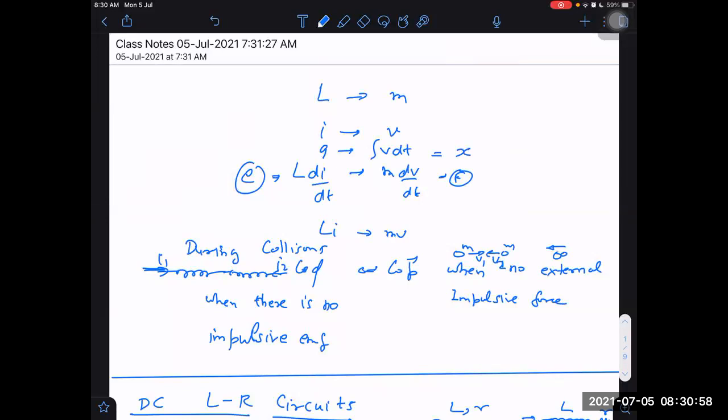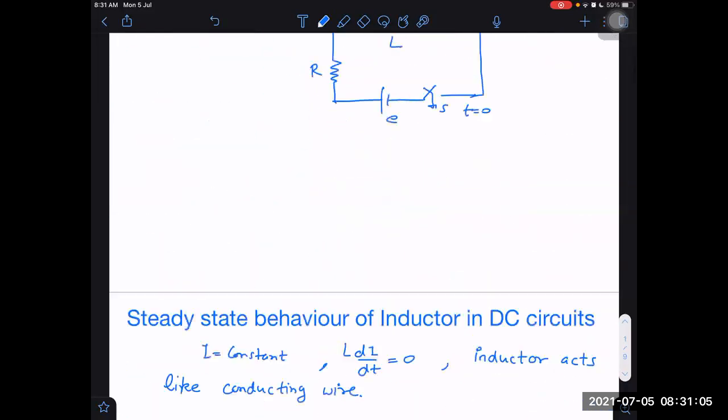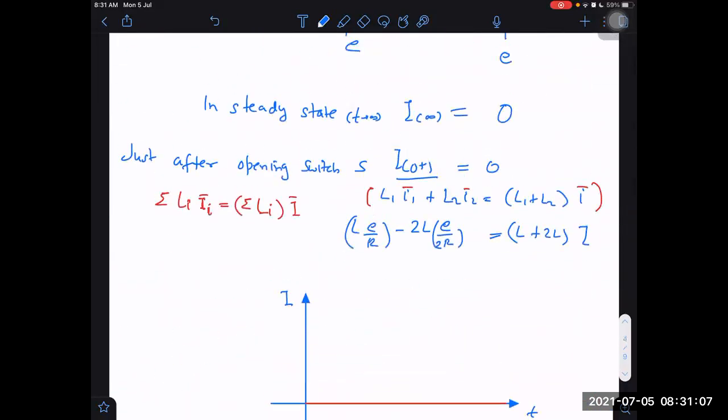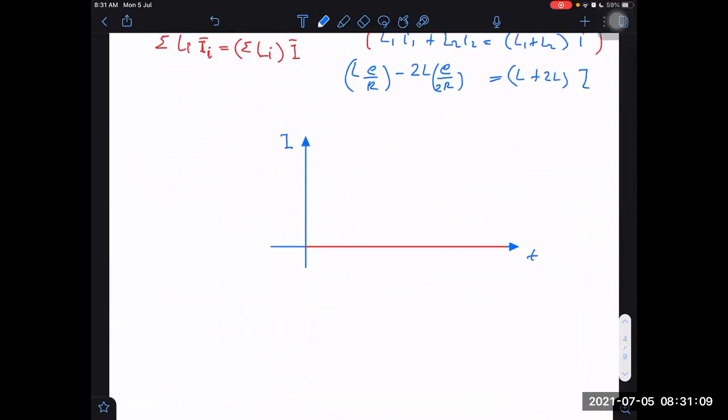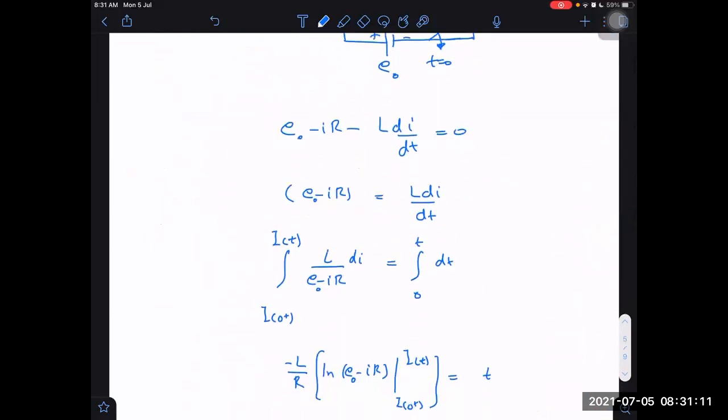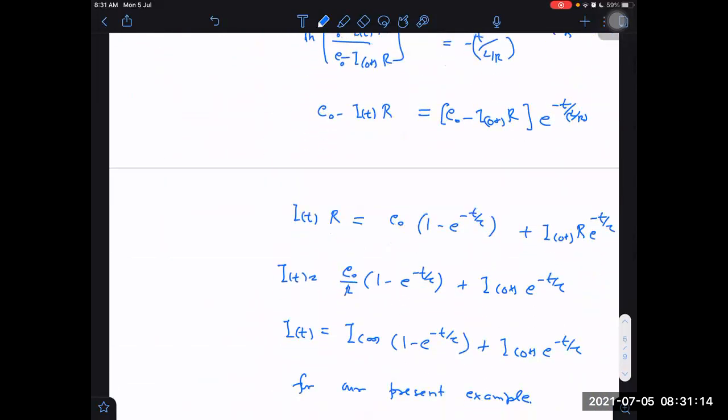Sir, here I is compared with X, no, sir. Here, I is not compared with X. I just told you that it is the equation of SHM, and in general it will not always be, it is just for this particular equation that I can compare it with anything. It is just SHM here.